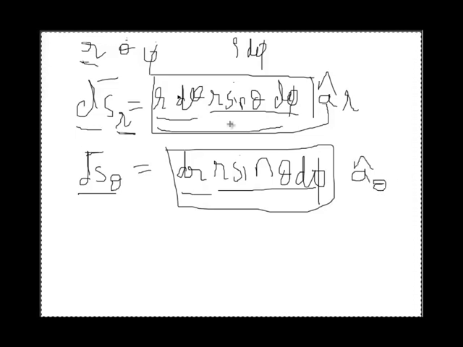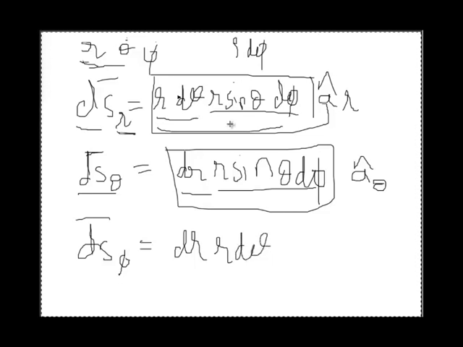Similar is the third case: ds of phi is the vector differential surface in the direction of phi, where phi is constant. So we will have these two as components. The differential vector in r direction is dr, and in theta direction is r d theta.